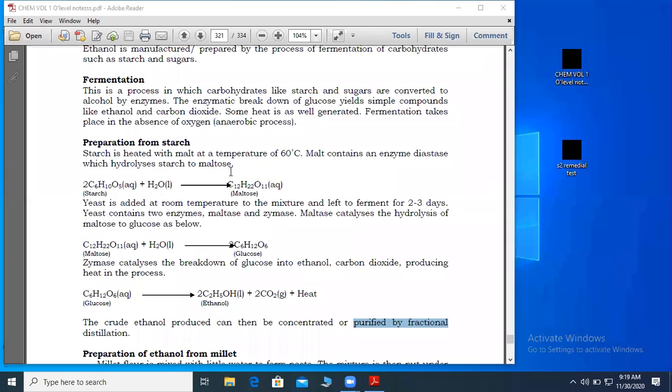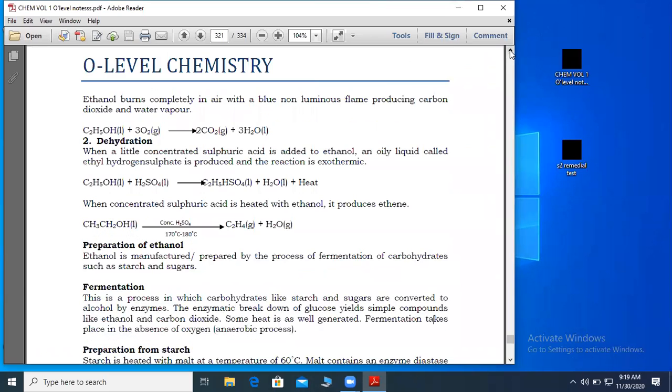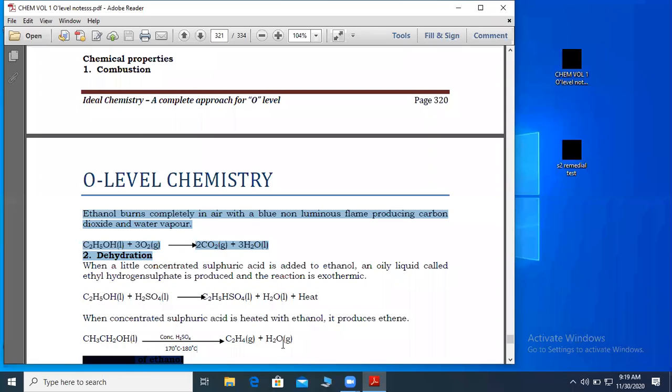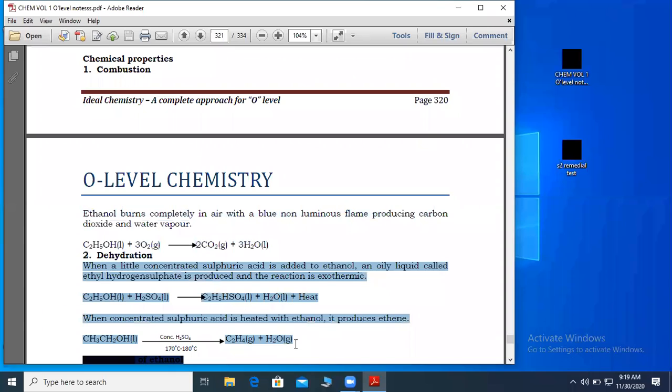Okay. Then the next question was: briefly describe and explain how a sample of ethene can be prepared from ethanol. Then we wanted you to give all the conditions. This is what we looked at some time back, preparation of ethene from ethanol. And the thing is right here. All the answers I wanted are here. So you had no reason to fail this question. That is how ethene can be prepared from what? Ethanol.